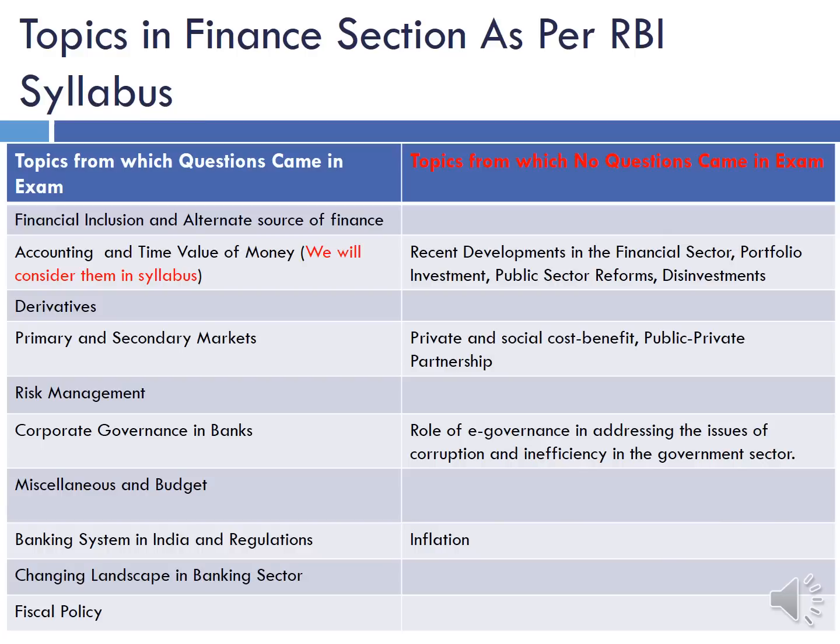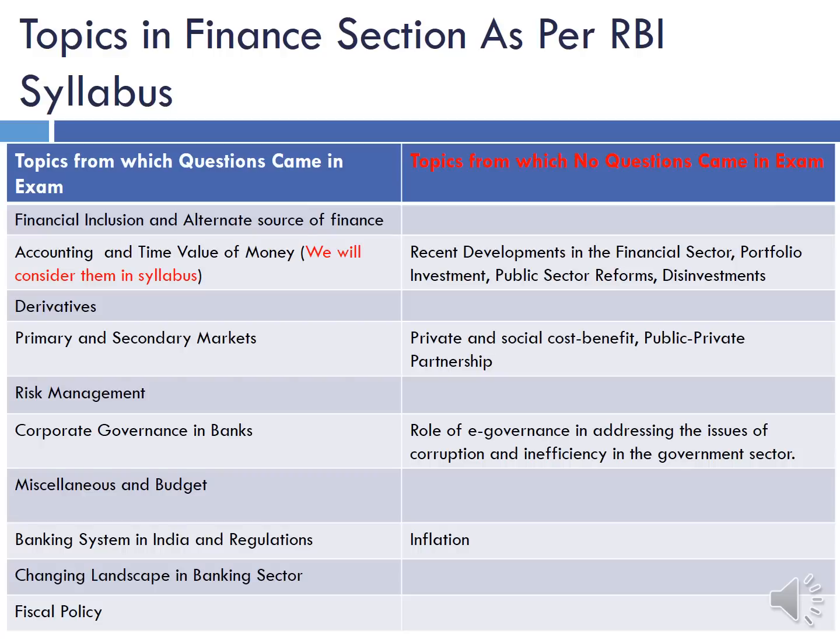To start with the analysis, we will first list out the topics in the finance section as per RBI syllabus. There are a lot of topics. From some topics questions came in the exam, and from some topics there were no questions in the exam. This will happen every year because the syllabus is so vast and the paper setter will just have 55 marks in his kitty, so he cannot set questions from all the topics.